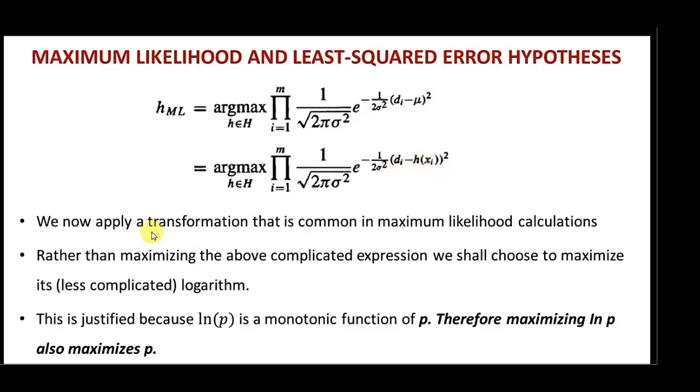Now we'll apply a transformation that is common in maximum likelihood calculations. Rather than maximizing the above complicated expression, we shall choose to maximize the less complicated logarithm, because the logarithm function is a monotonic function. That is, ln of p increases as the value of p increases, and ln of p decreases as the value of p decreases. Hence, we can use ln to reduce the complexity of this expression.